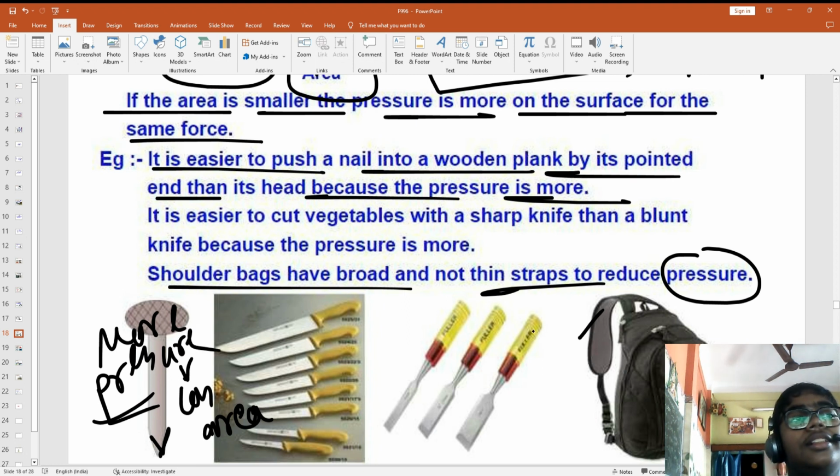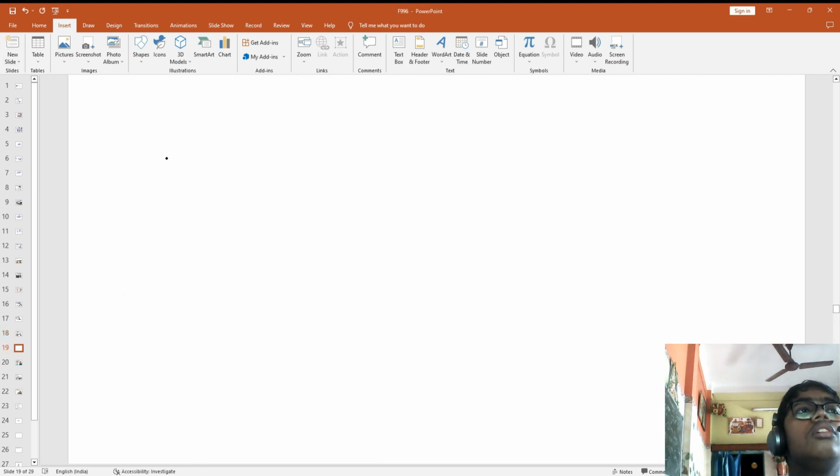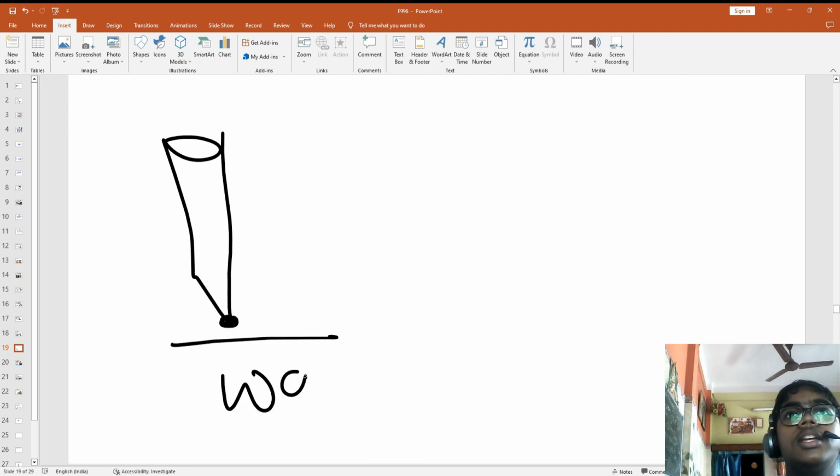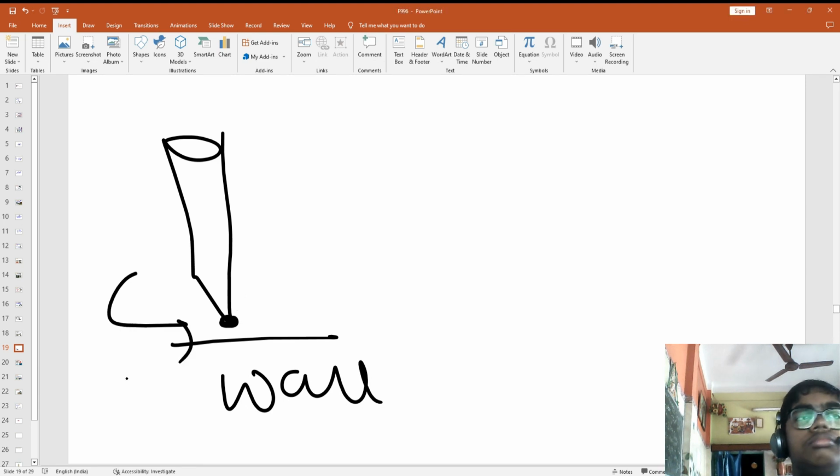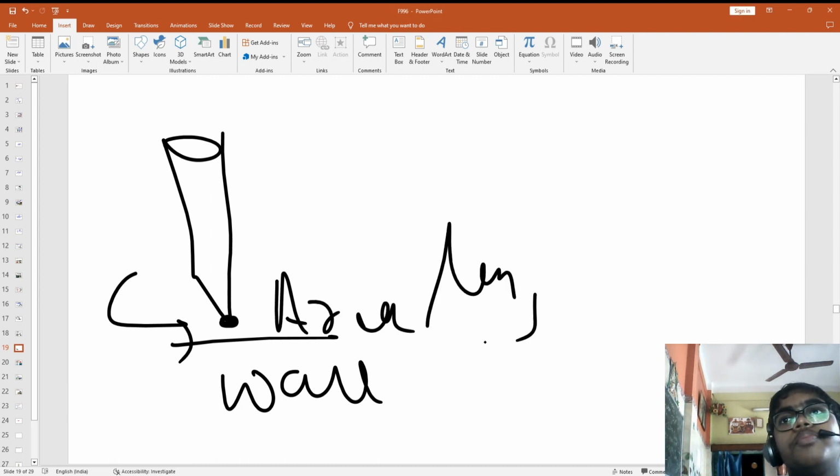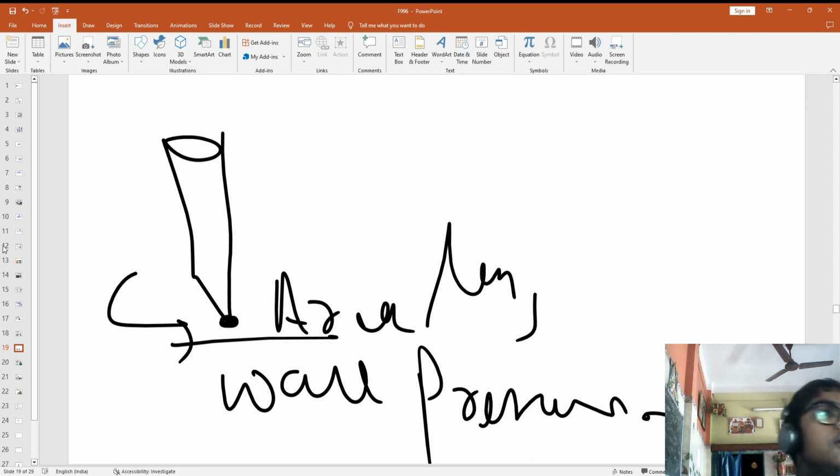Simple. So here what is told? We are pushing a nail, the pointed head goes inside the wall easily because the area is less, so the pressure is more.